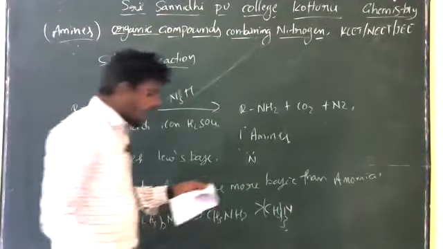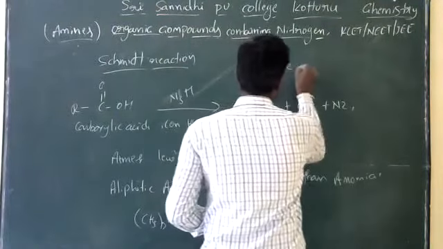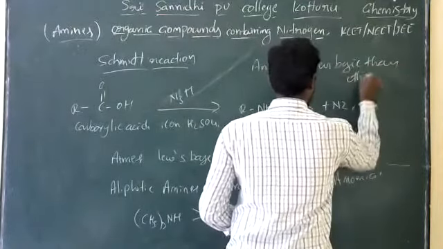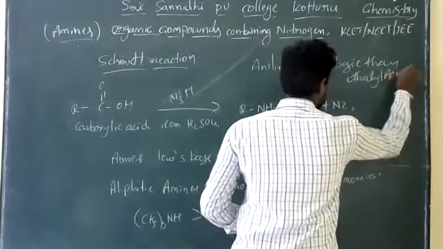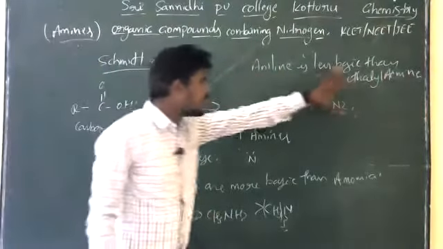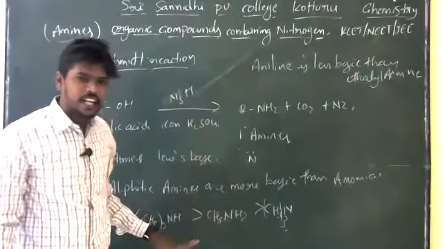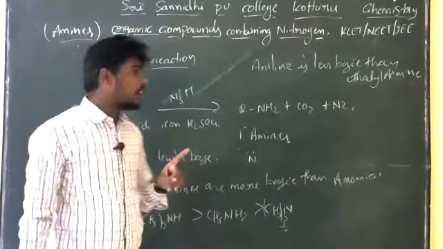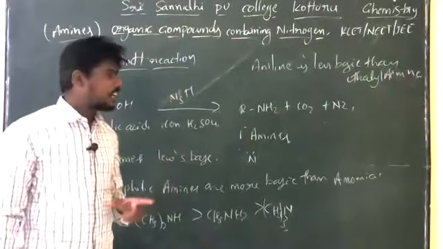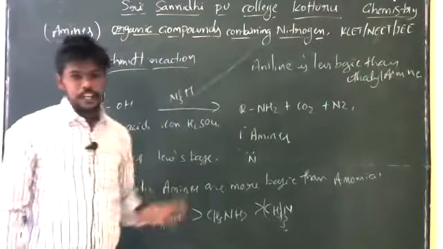And also the next one is aniline is less basic than ethylamine. So these are the key hints. So just you know the hint: aniline is less basic than the ethylamine, right? So this is one of the important parts. So on the basic character, compulsorily one question will be asked. In organic compounds or amines, there will definitely be a question on basic character. Okay? So these are the different types of reaction we are seeing in the organic compounds containing nitrogen, right?